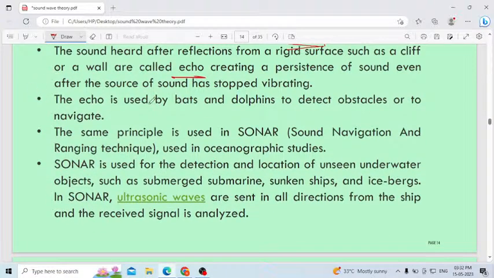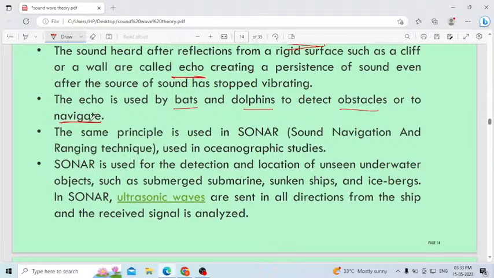The echo is used by bats and dolphins to detect obstacles or to navigate. What is the use of the echo? Only for fun purpose we will not use it. To detect the obstacles, when we don't know what the obstacle is, and even for navigation purposes, we will use that echo.